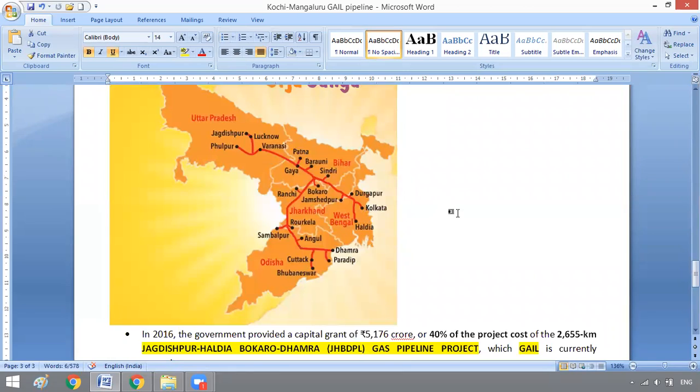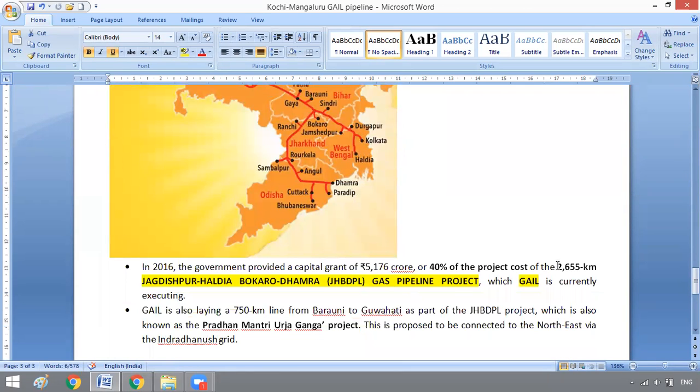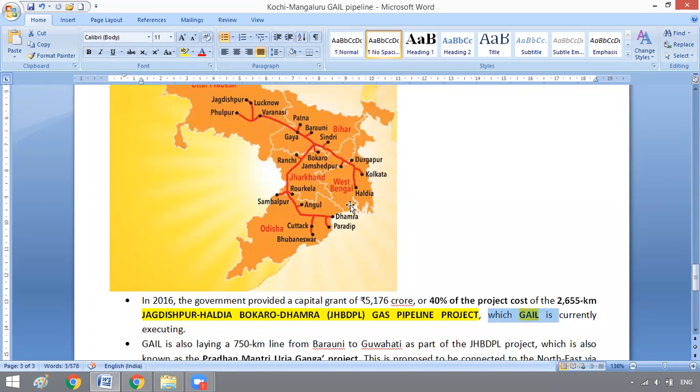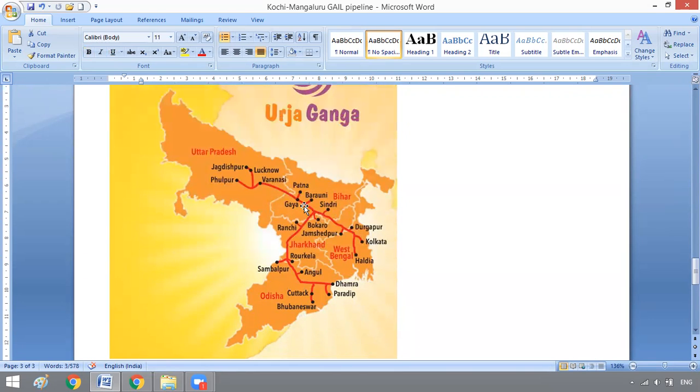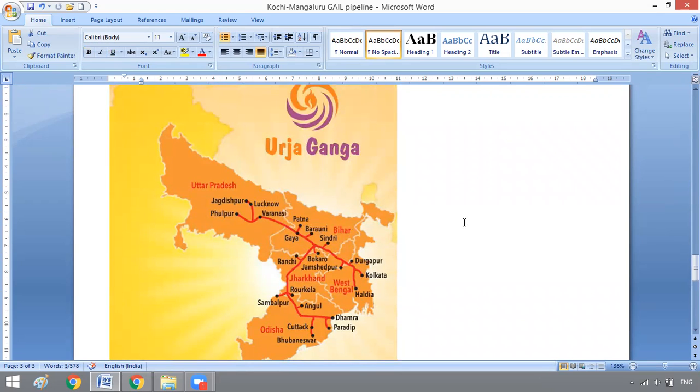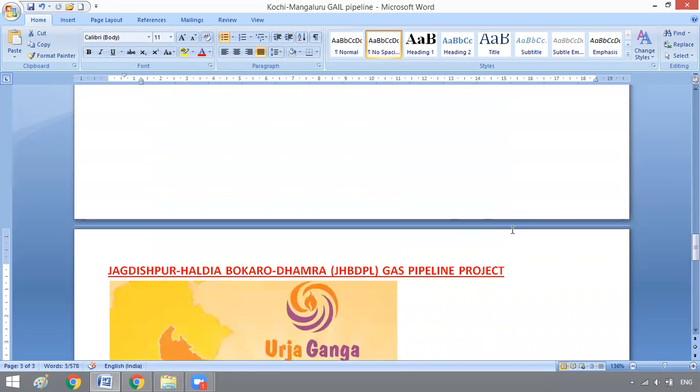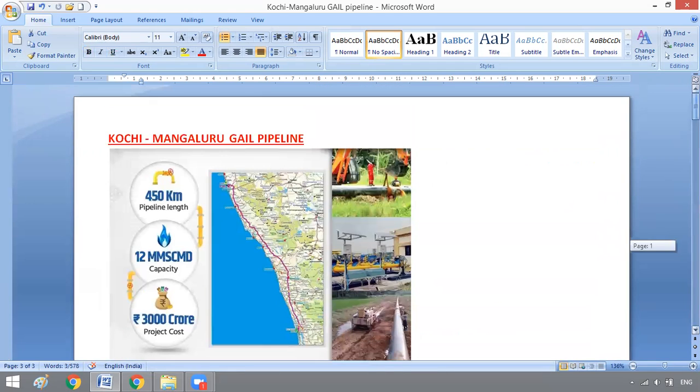This grid is having a total length of around 2,600 kilometer, and GAIL is the implementing agency of this pipeline grid. So this pipeline grid is known as Pradhana Mantri Urja Ganga project. It's a part of Pradhana Mantri Urja Ganga project. So remember this much about natural gas pipelines.